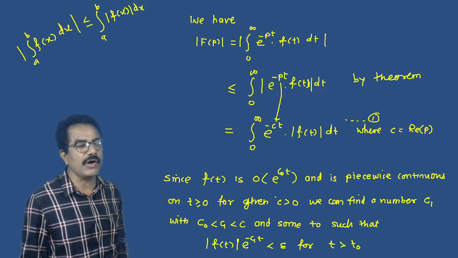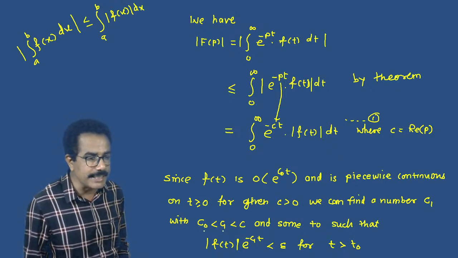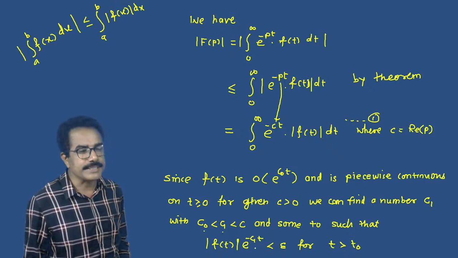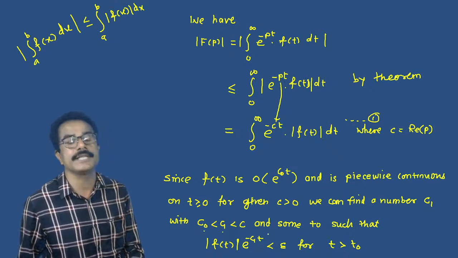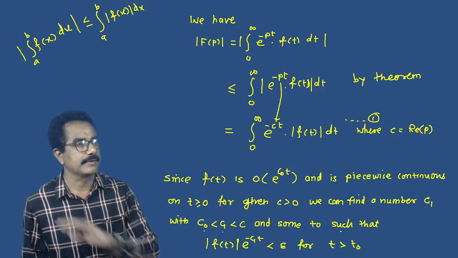See this. This is the order of the exponential function such that c naught is less than c1, less than c. So this is less than epsilon. We consider this function as less than epsilon when t is greater than t naught.